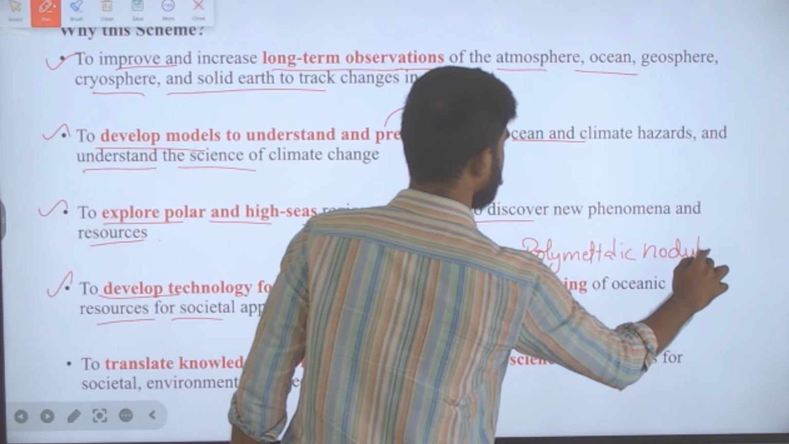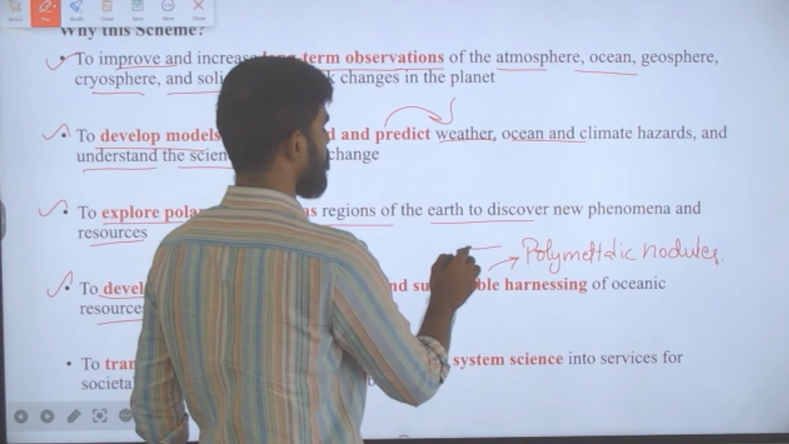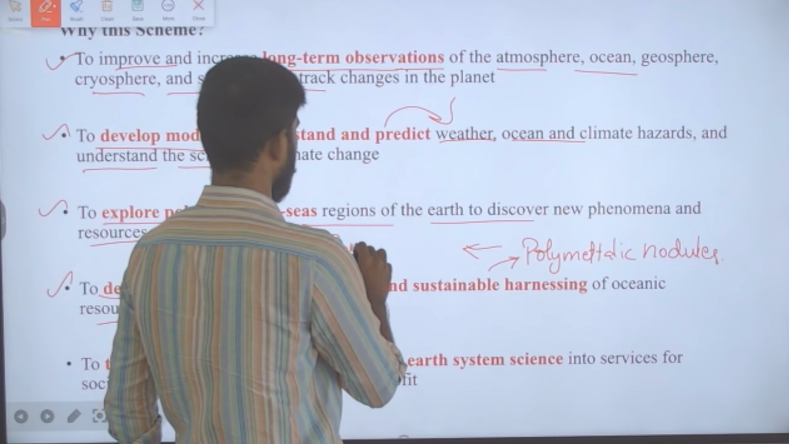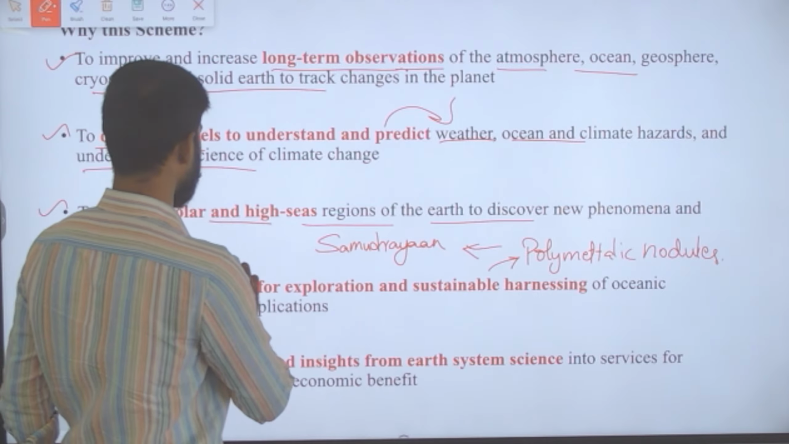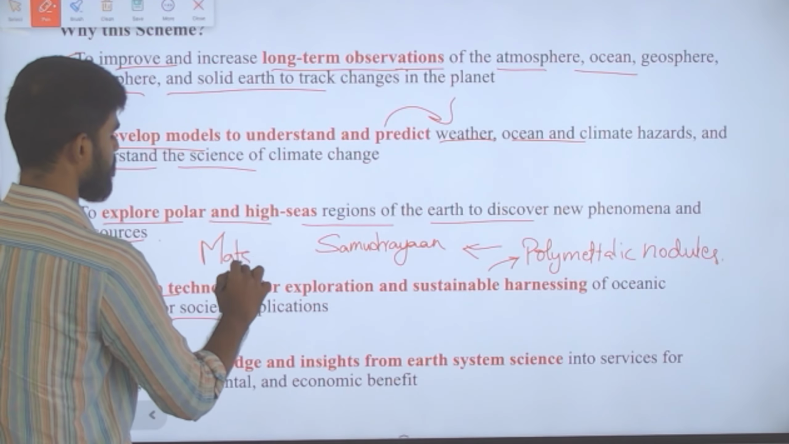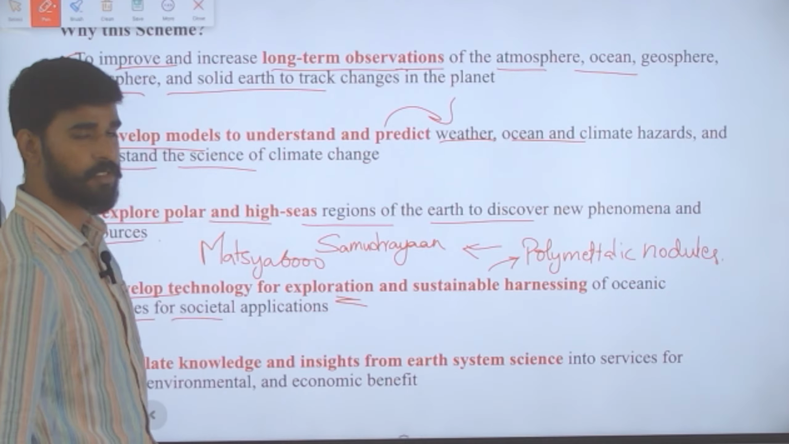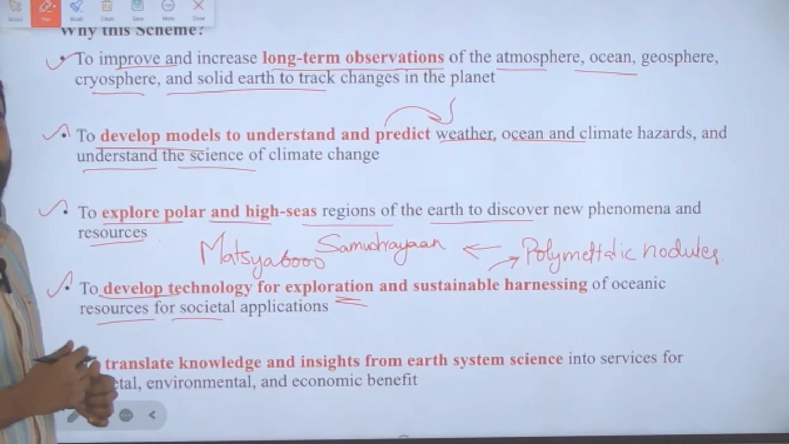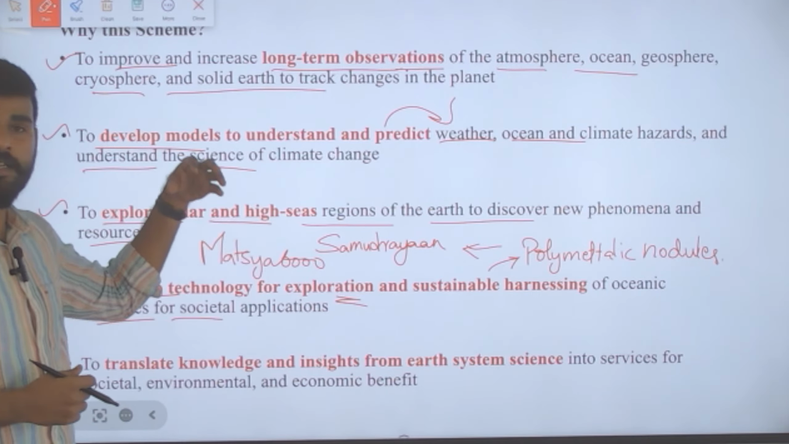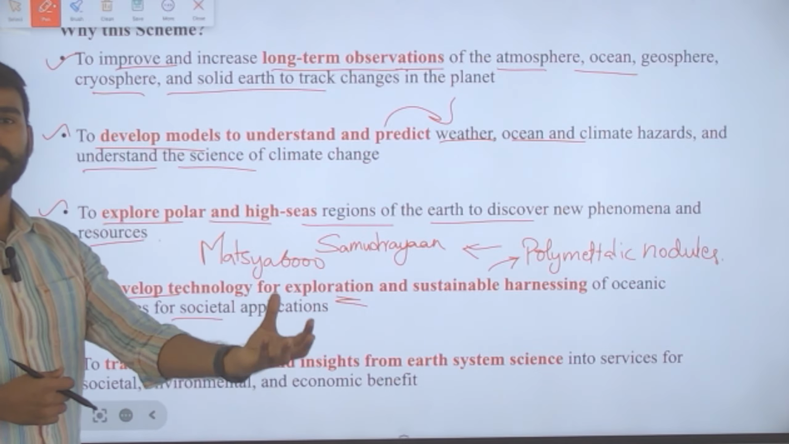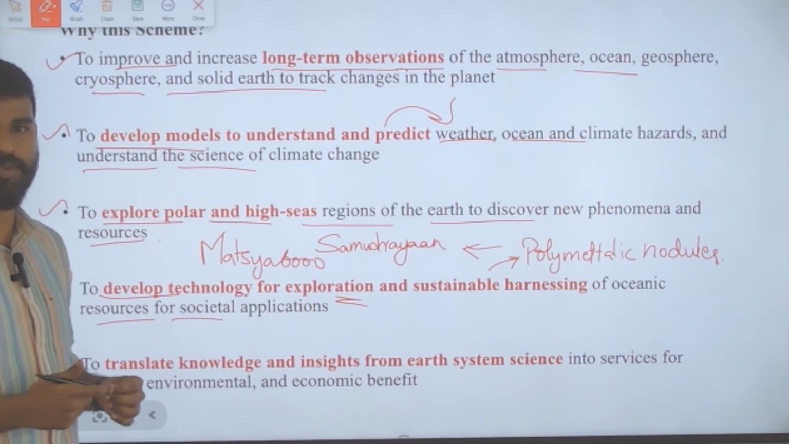can be explored. Okay, we have one scheme or one program called Samudrayan, also called Matsya 6000. This Matsya 6000 explores deep seas. Oceanic resources are being explored. Polymetallic manganese are being explored using this Matsya 6000. That is, it will go up to the depth of 6000 meters. That is why it is called Matsya 6000, also called Samudrayan.